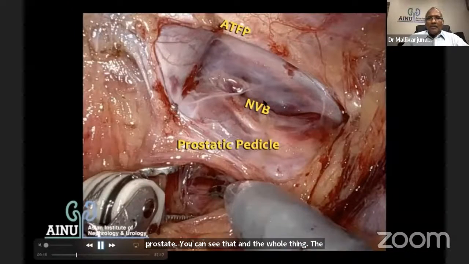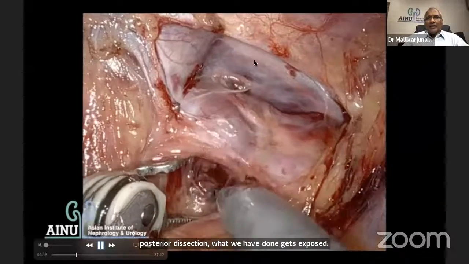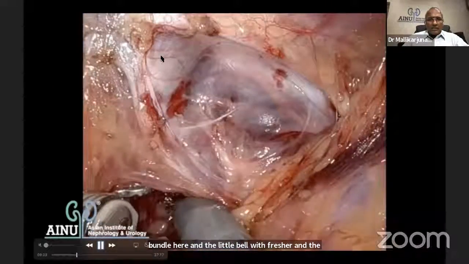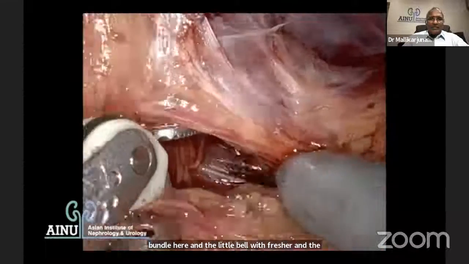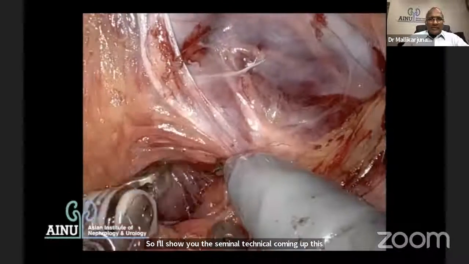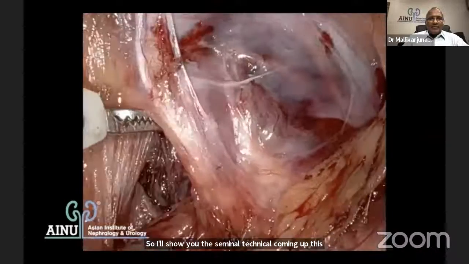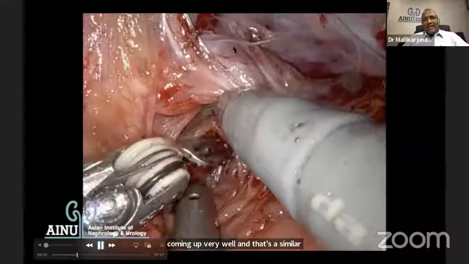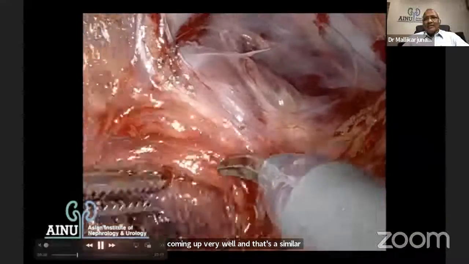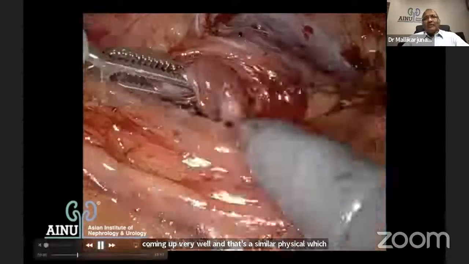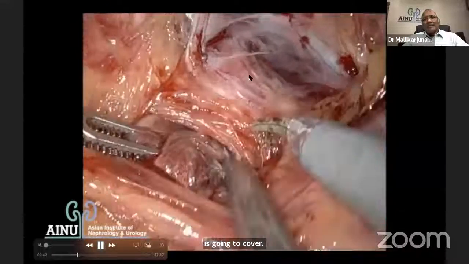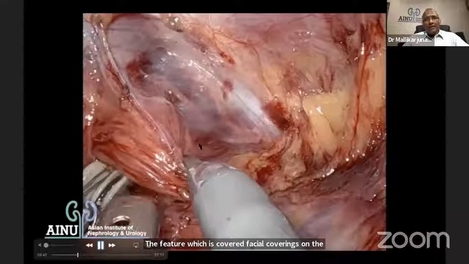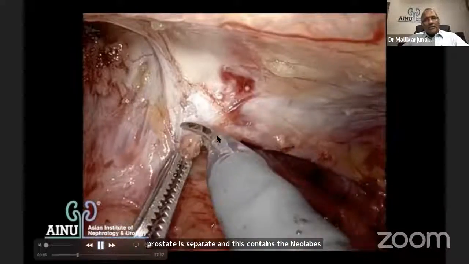This is the prostatic pedicle. This is the neurovascular bundle here, and the lateral pelvic fascia and the fascia covering the layers of the prostate. So I'll show you the seminal vesicle coming up in this area itself. What we have dissected posteriorly is coming up very well, and that's the seminal vesicle. If you look at this anatomy, it appears that the endopelvic fascia, which is covering the levator ani, is separate. The fascial covering on the prostate is separate, and this contains the neurovascular bundle and the prostatic pedicle.